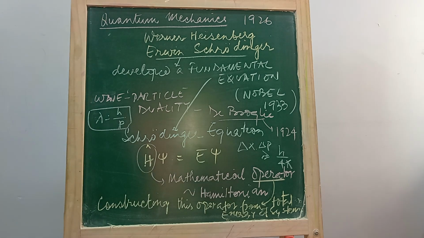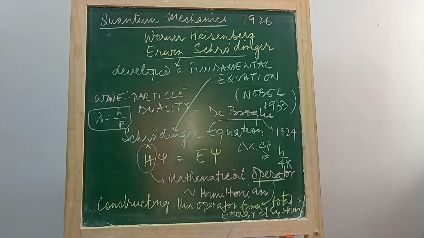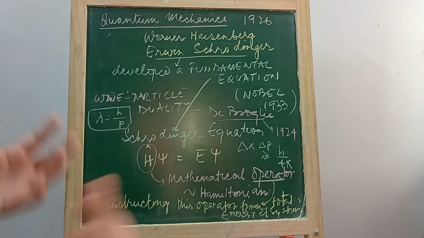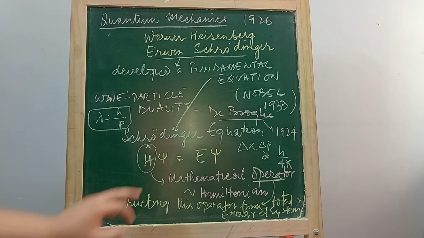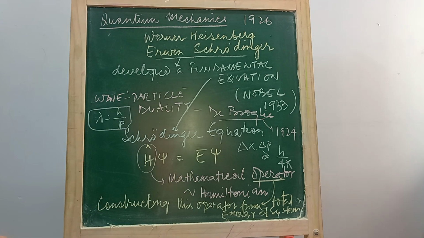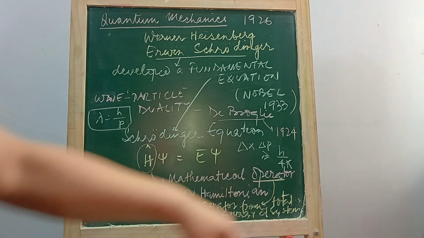So the Schrodinger wave equation looks like H psi is equal to E psi. E denotes the energy and psi is the wave function of the matter, of the subatomic particles, and this is true for all systems like atoms and molecules whose energy does not change with time. Here H is a mathematical operator known as the Hamiltonian, and this operator can be constructed from the total energy of the system.